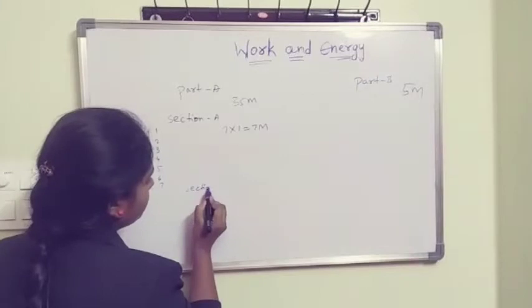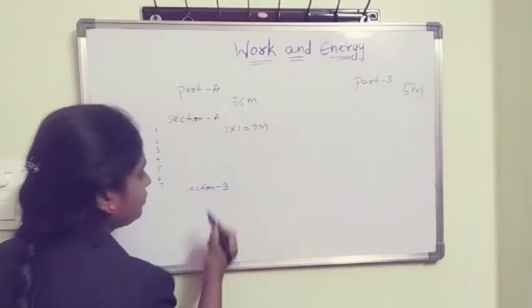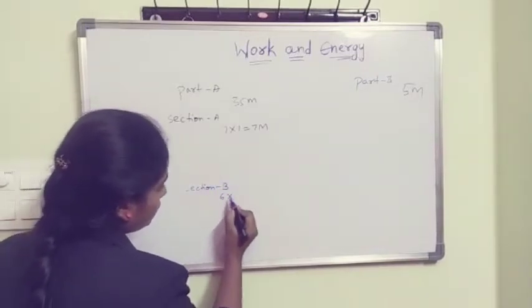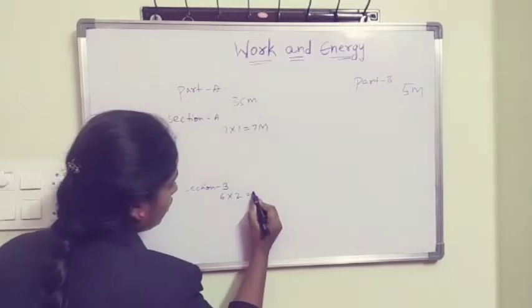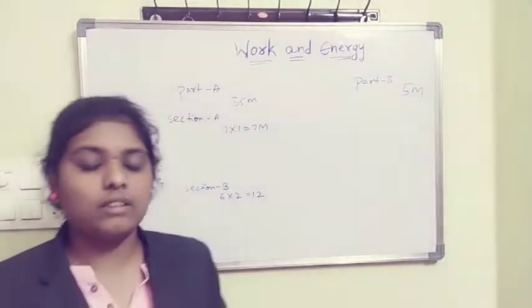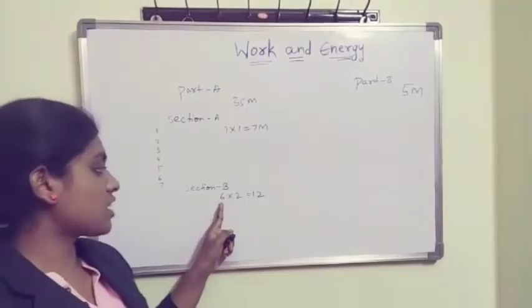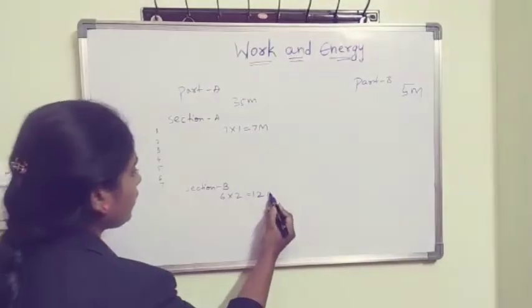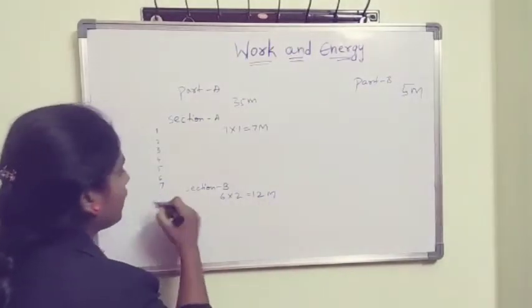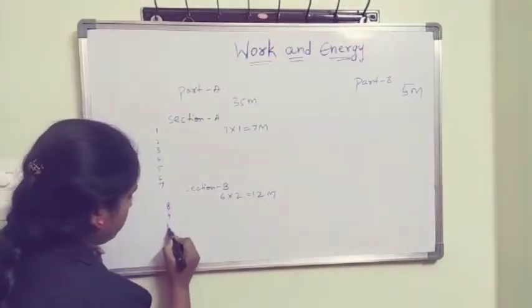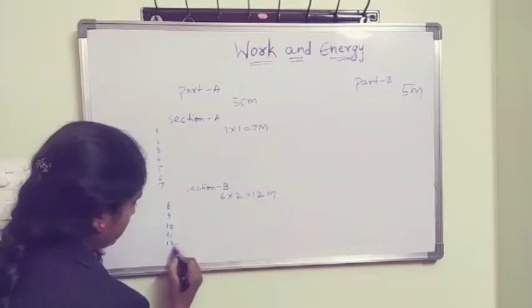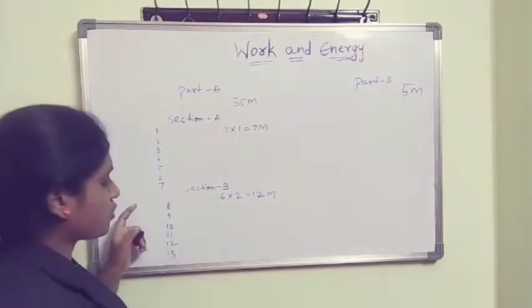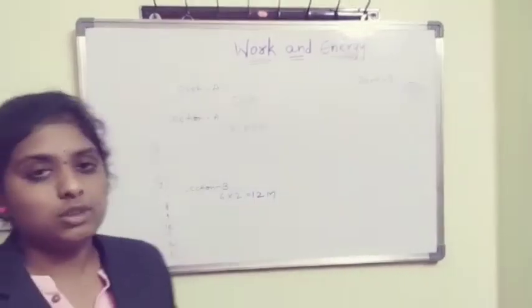Section B. You will have a total of 6 questions in Section B. Each question carries 2 marks, total 12 marks. See, the question numbers will continue. So total 6 questions, you will get 12 marks.